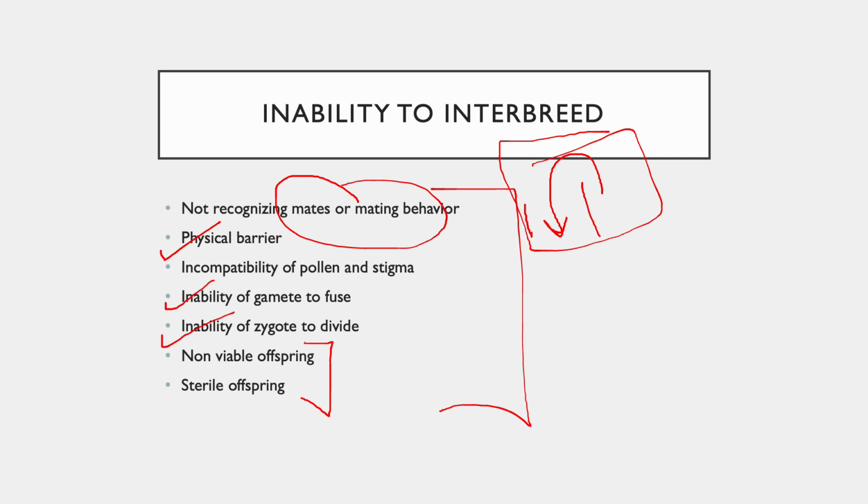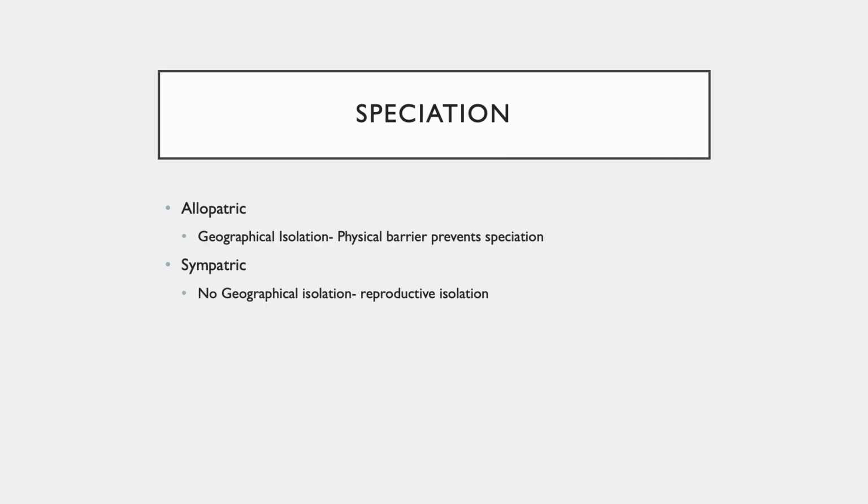Just to remember, I've listed all of them. You might have a question asking for a maximum of about 3 here, and it won't be that difficult to explain the entire process. The next slide, we talk about the process of speciation.